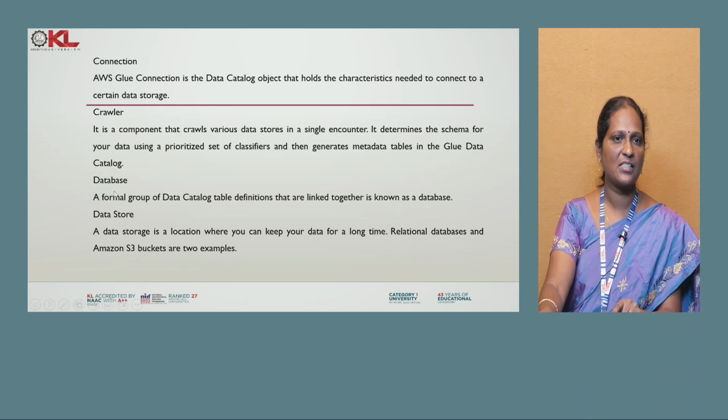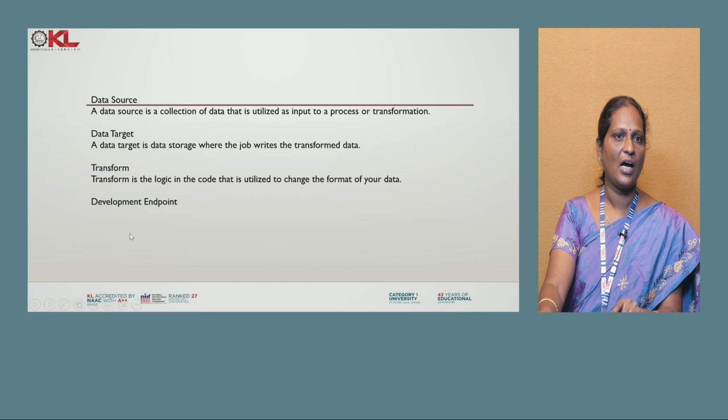And there is a database, like I told already: a database is a data source for Glue, and a data store can also be an S3 bucket. So here we can take databases or S3 as the data store. The data source is where you take the data that is used as input. After processing, the place where the output is stored, that output format, is called the data target.